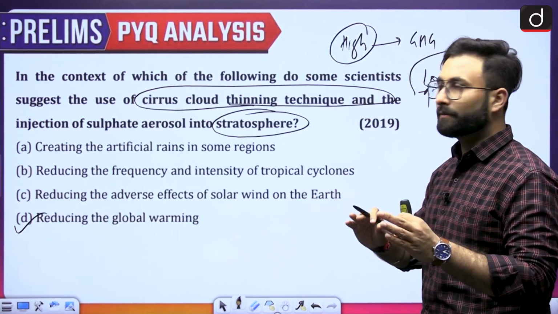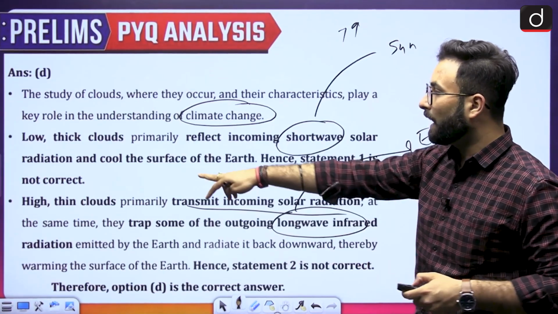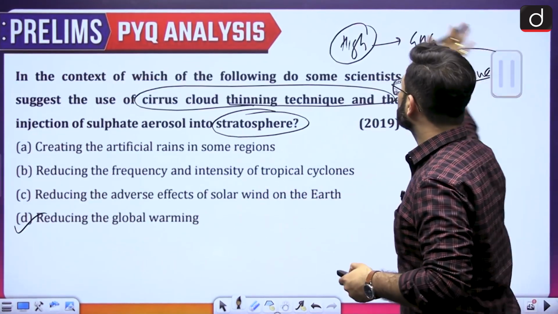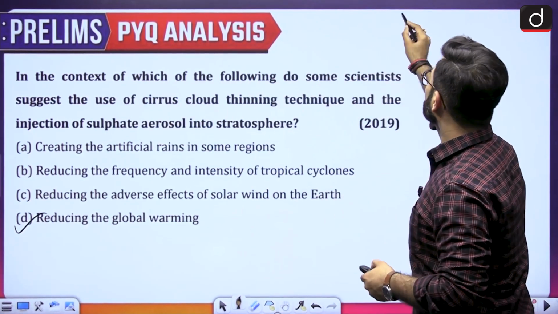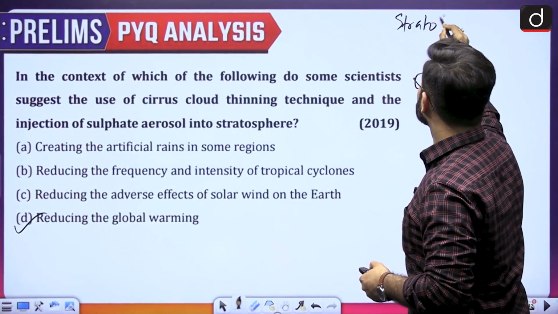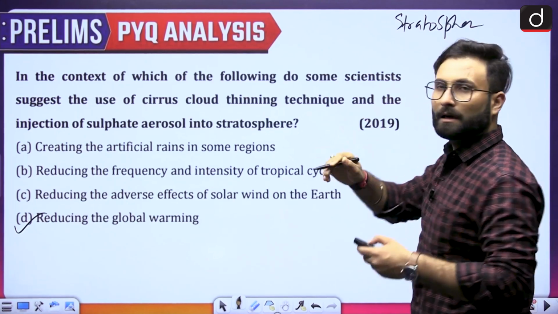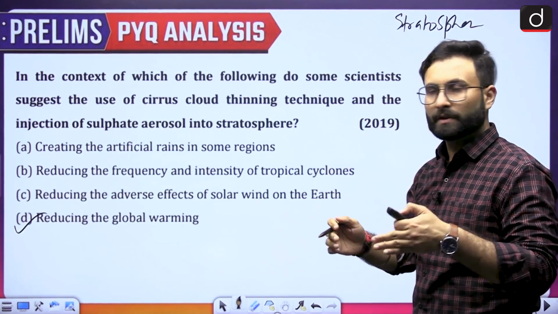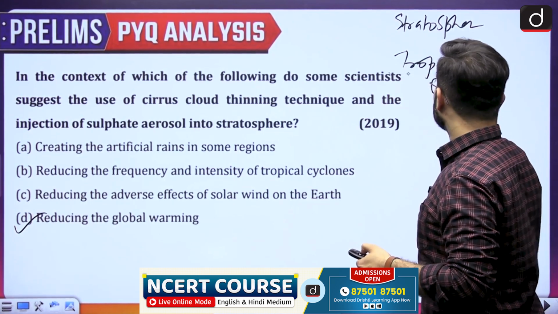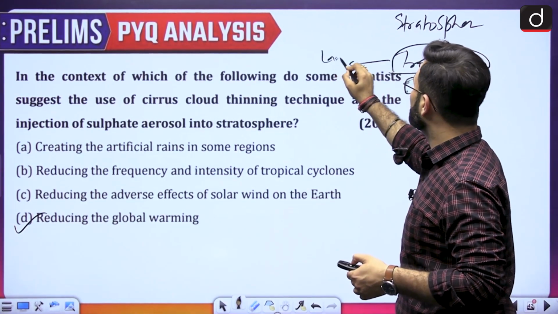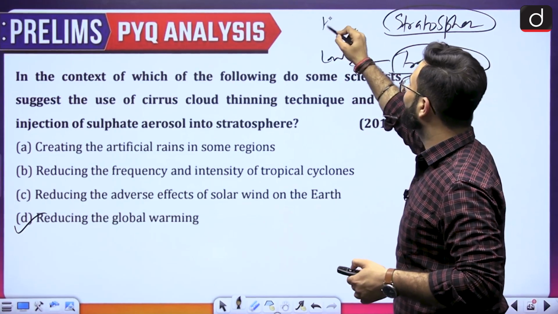Okay, in simple terms we have already seen over here that the high and thin clouds will be there in the stratosphere, because the bottommost layer of the atmosphere is the troposphere. So in the troposphere you will be having the low clouds, in the stratosphere you will be having the high clouds.